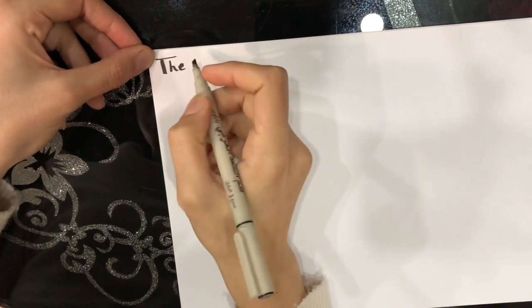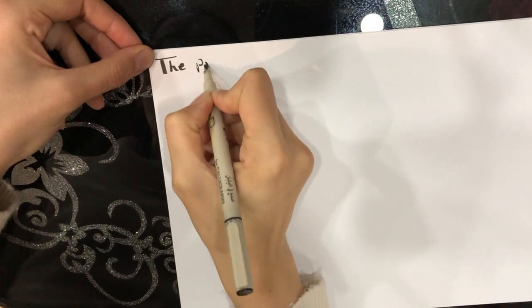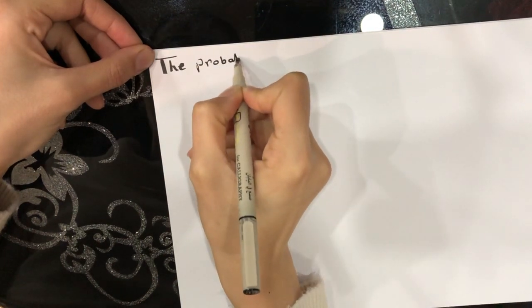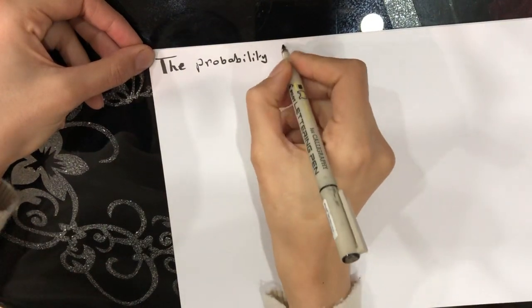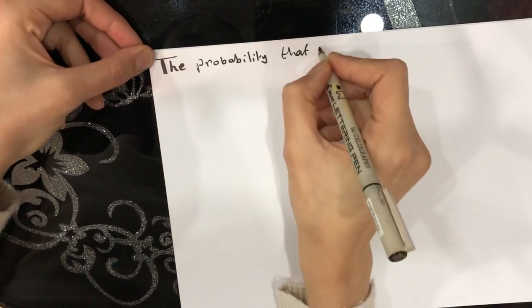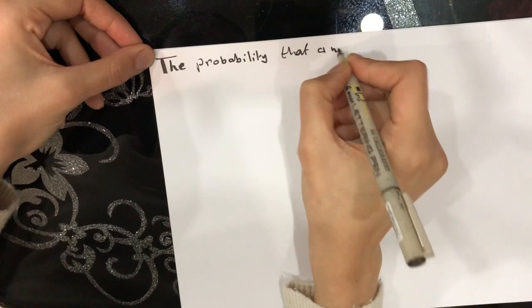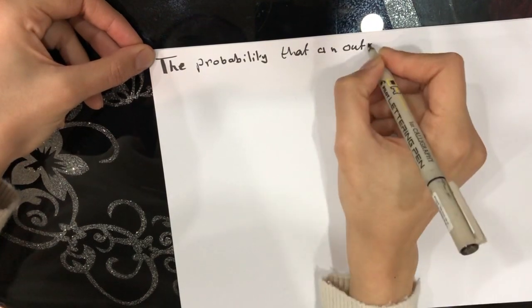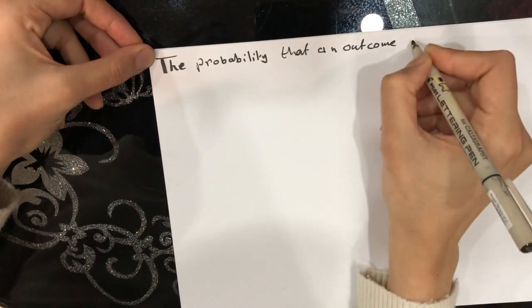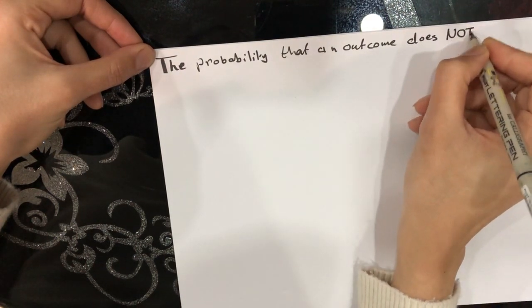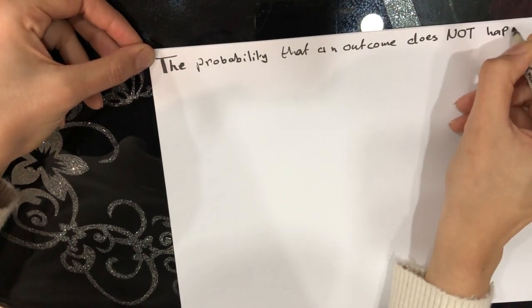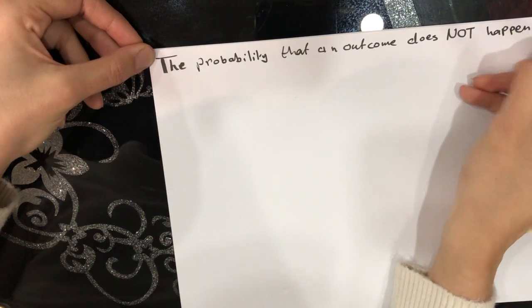Our lesson today is about the probability that an outcome does not happen. Now, what does that mean exactly?